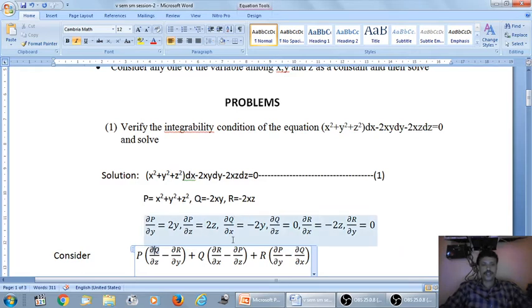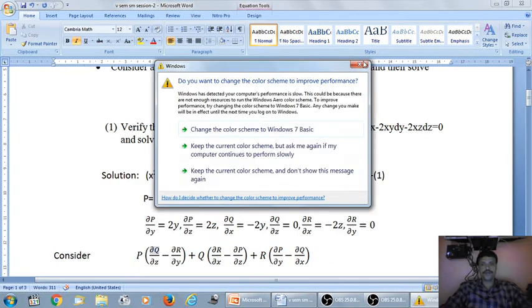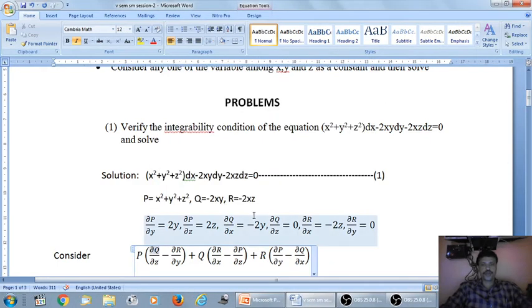Del q by del x is the derivative of q with respect to x. Y is a constant, minus 2 is a constant, minus 2y into the derivative of x, which is 1, so minus 2y into 1 is minus 2y. Del q by del z is, with respect to z, x and y are constants. Minus 2xy is a constant term, so the derivative will be 0.